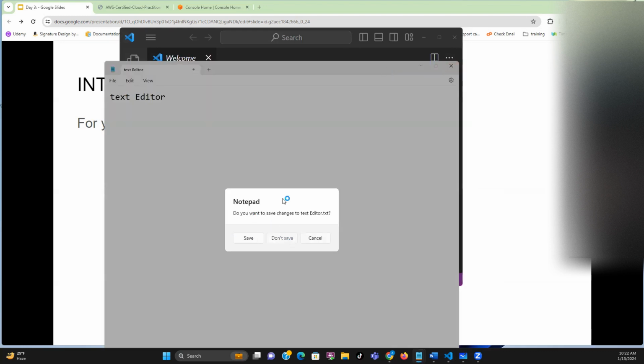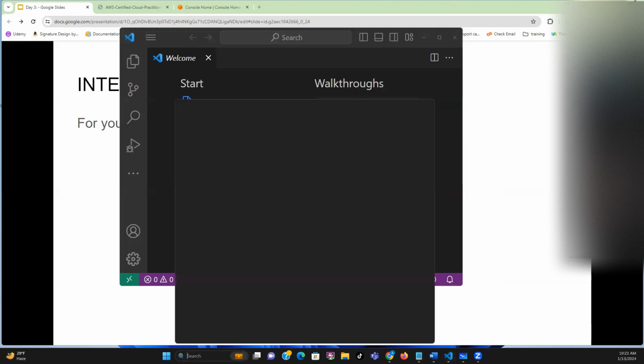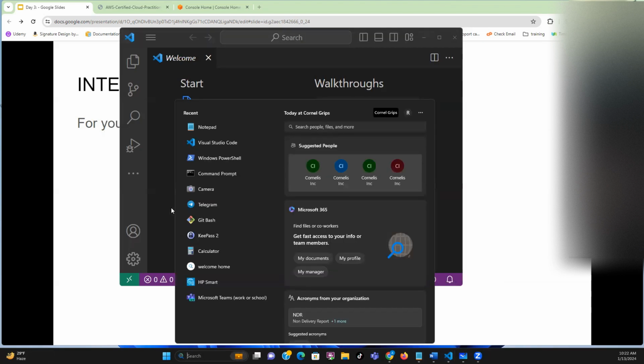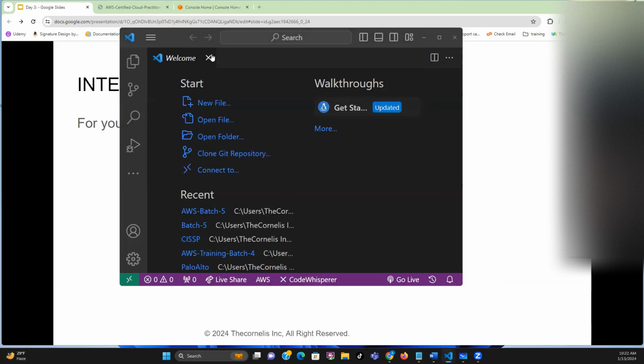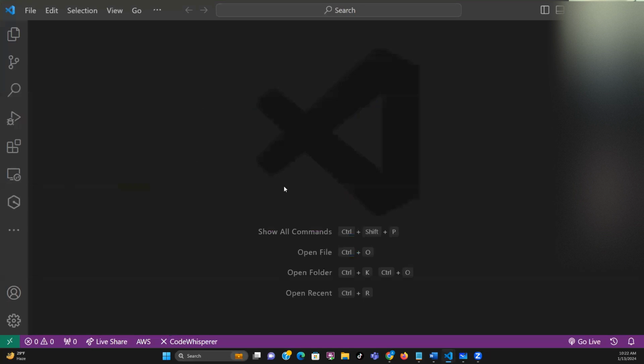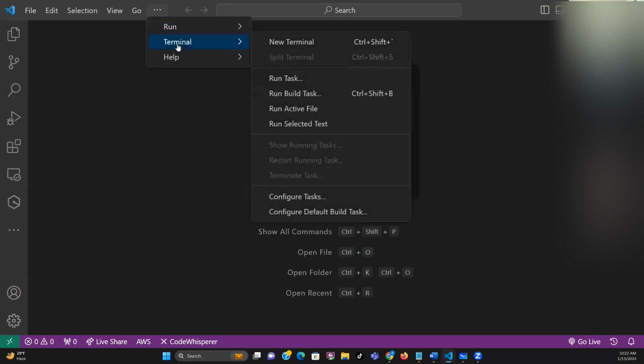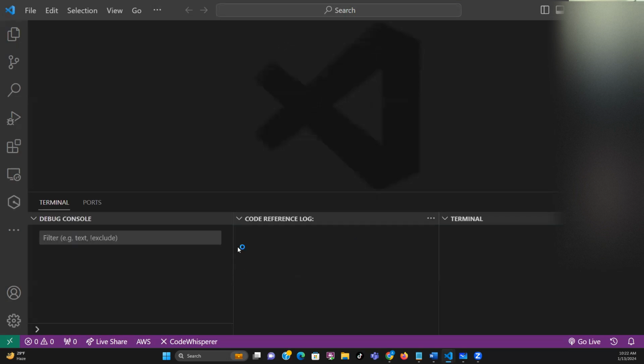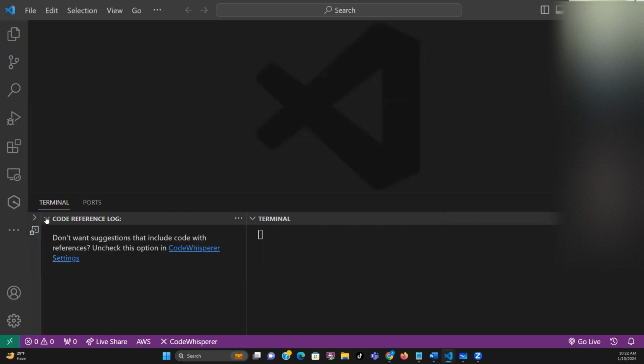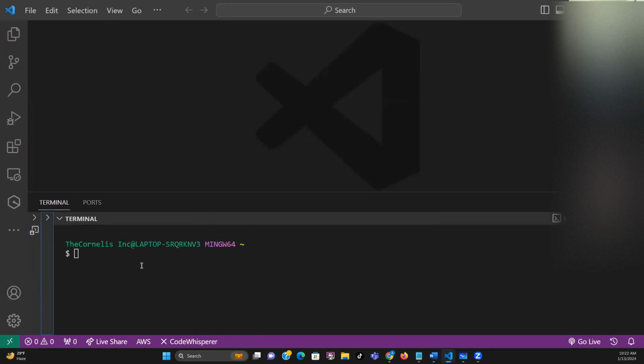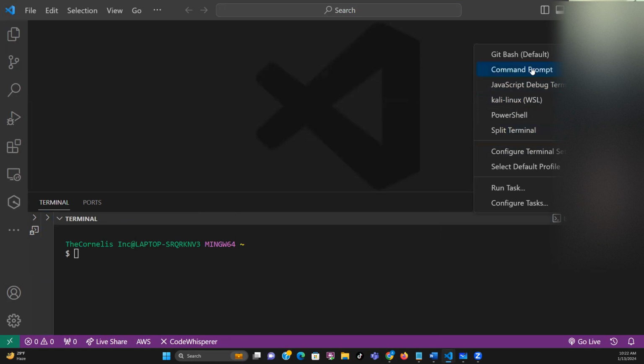Notepad is normally seen as a text editor. So if you need a text editor, you can use Notepad or VS Code. If you need command prompt or PowerShell, you can still use Visual Studio Code for it. So it's doing two in one. If you want to use the terminal in Visual Studio Code, just click on these three buttons, go to Terminal, then click on New. It's going to give you this terminal interface. For you, it's going to show like this.